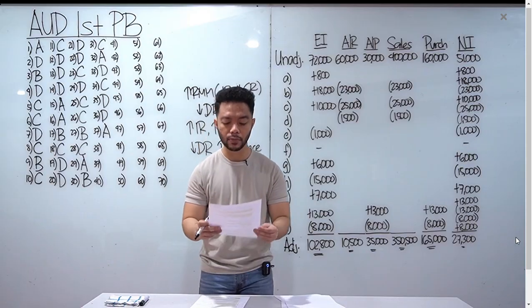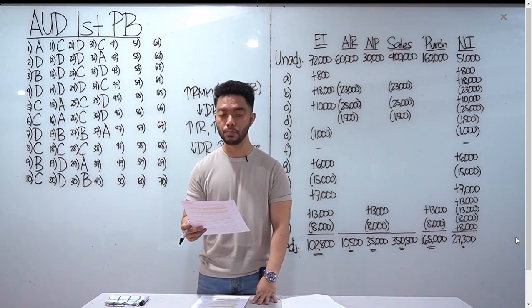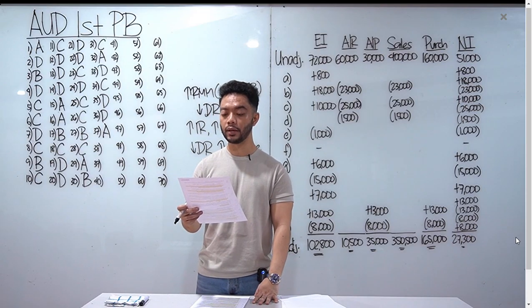Number 38, which of the following statements is not true? Alin daw class yung mali dito? Yung A and C, tama yan. Ang mali yung B. Bakit, sir? Control risk is dapat directly related to evidence.